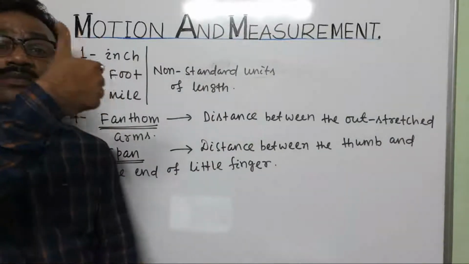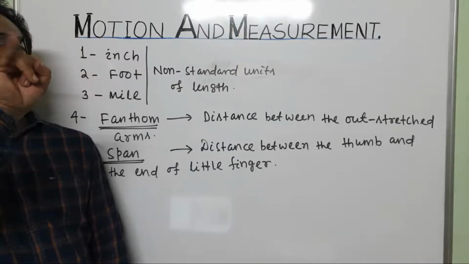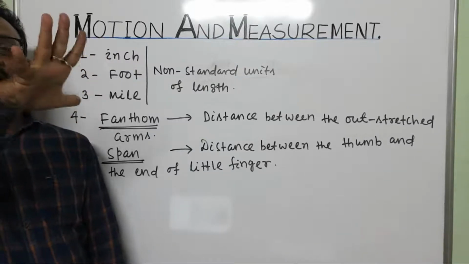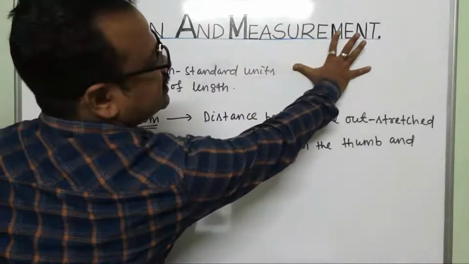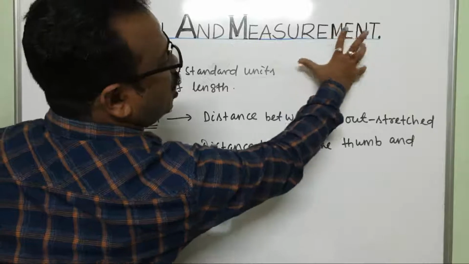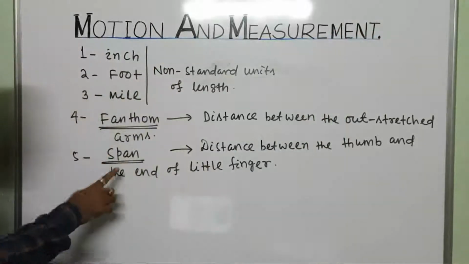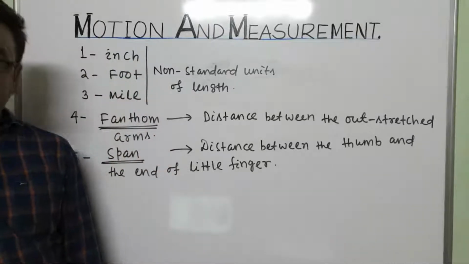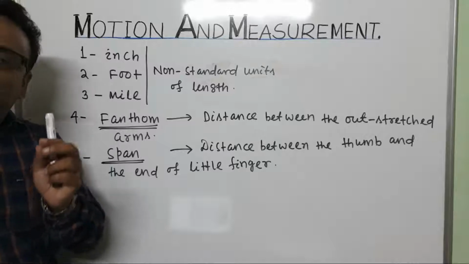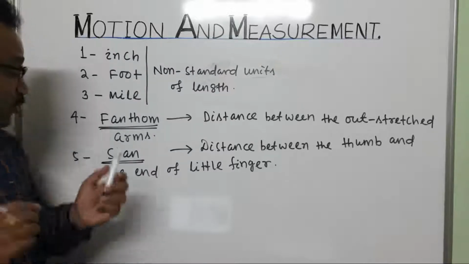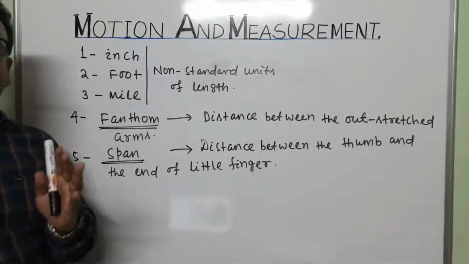This is the thumb, thumbs up, and this one is the little finger. Show the distance from this to this. This is the distance from thumb to little finger. So this is called span, or we can say hand span. This is also a non-standard unit of length. Fathom, span, non-standard units of length.